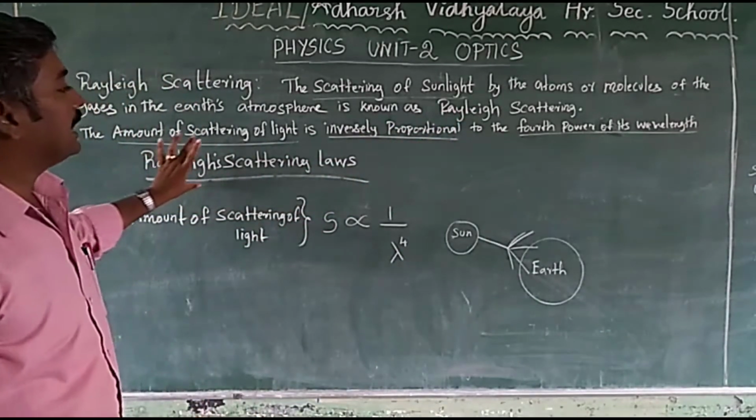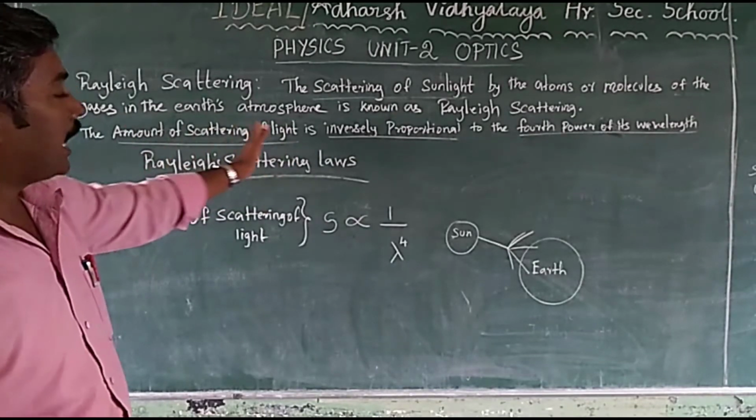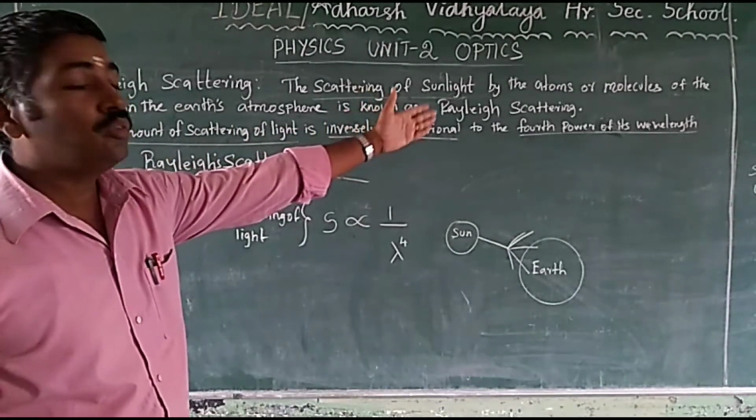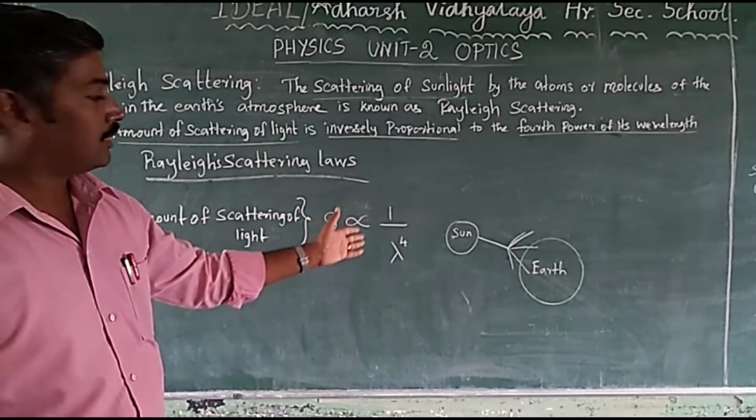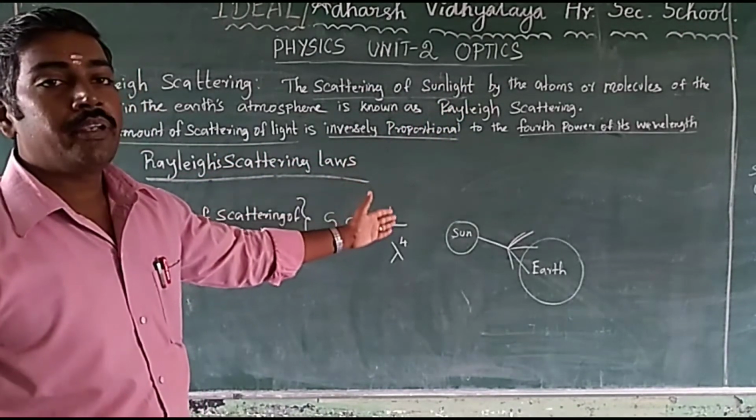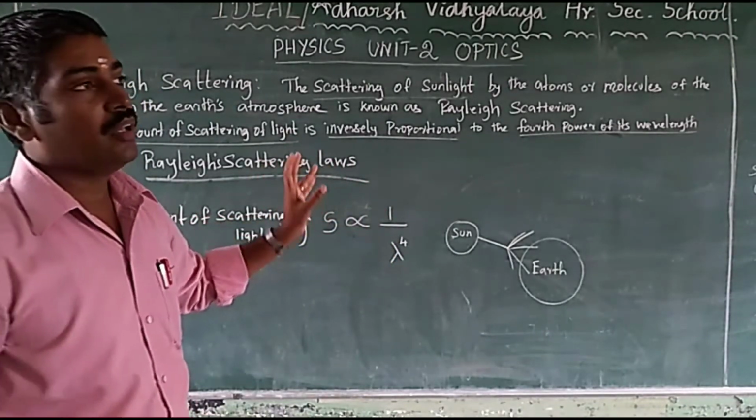That is Rayleigh scattering law. The amount of scattering of light is inversely proportional to the fourth power of its wavelength. Simply, inversely proportional to 1 by lambda power 4. This is the Rayleigh scattering law formula.